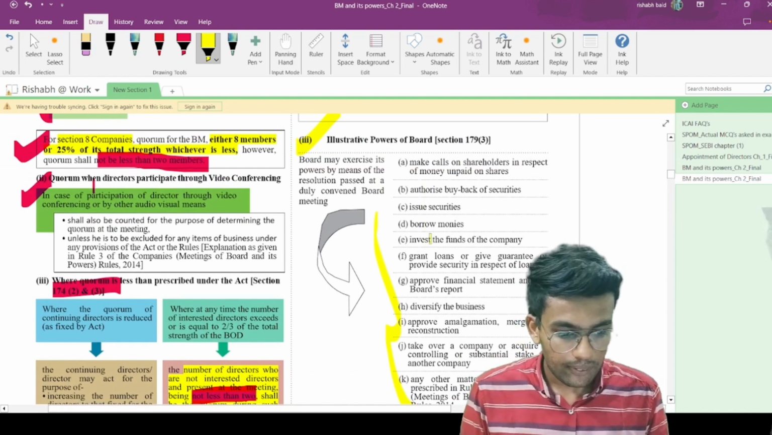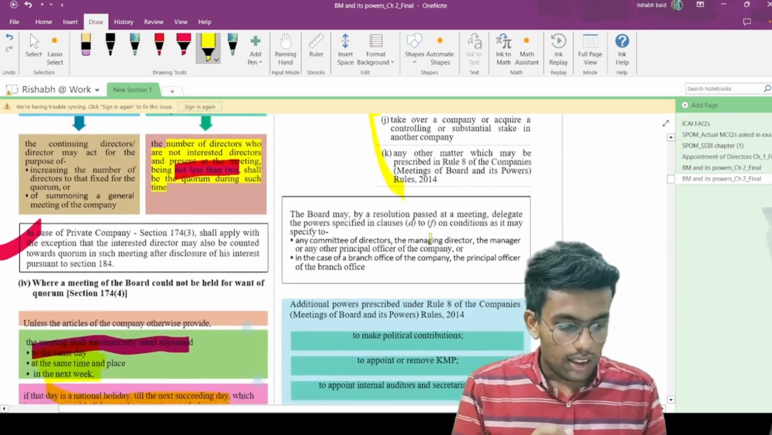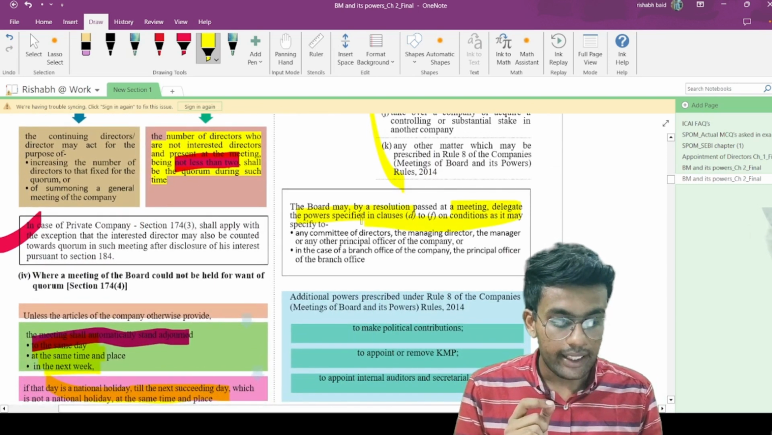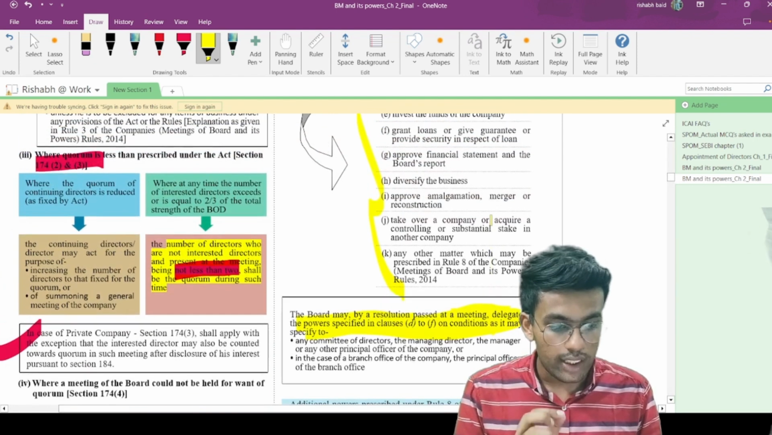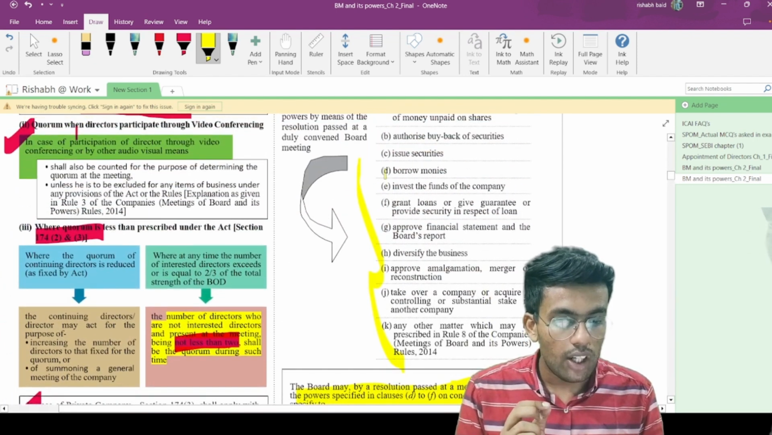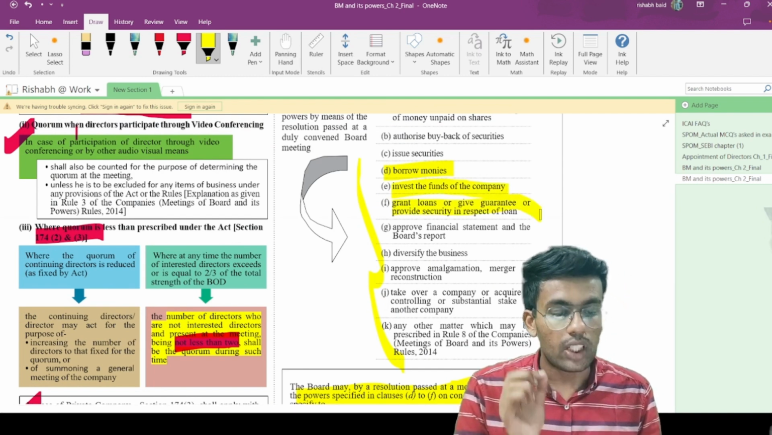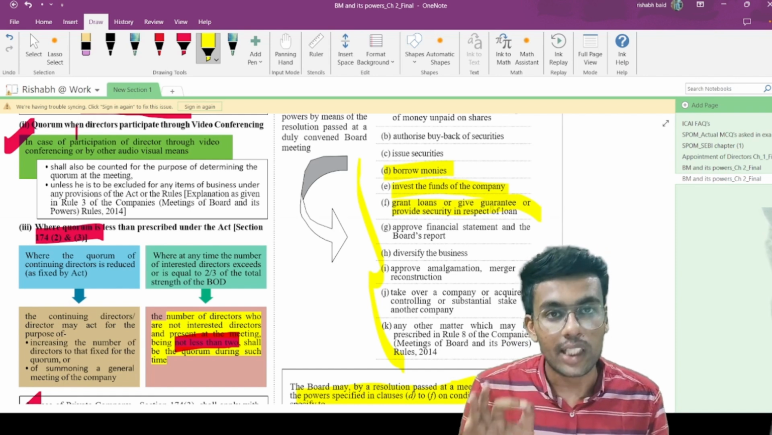Now the board may, by passing a resolution at the meeting, delegate the powers specified in D to F. What is D to F? So D is basically to borrow money, to invest the funds of the company, or to grant loan or give guarantee or provide security in respect of a loan.